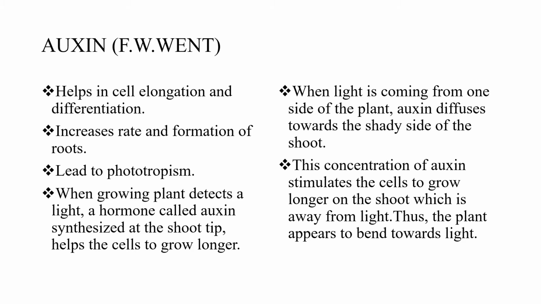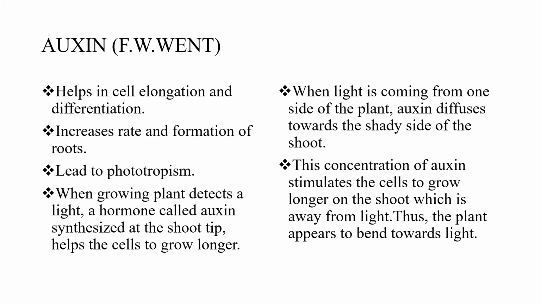Just now we saw when the plant faces towards the sunlight, auxin is secreted, then passes on to the side which is away from sunlight, or we can say the shady part. Then the auxin is accumulated there. Because of that, growth of the cells, first division, then elongation of the cells. Because of that, more weight. So now plant bends towards the light.